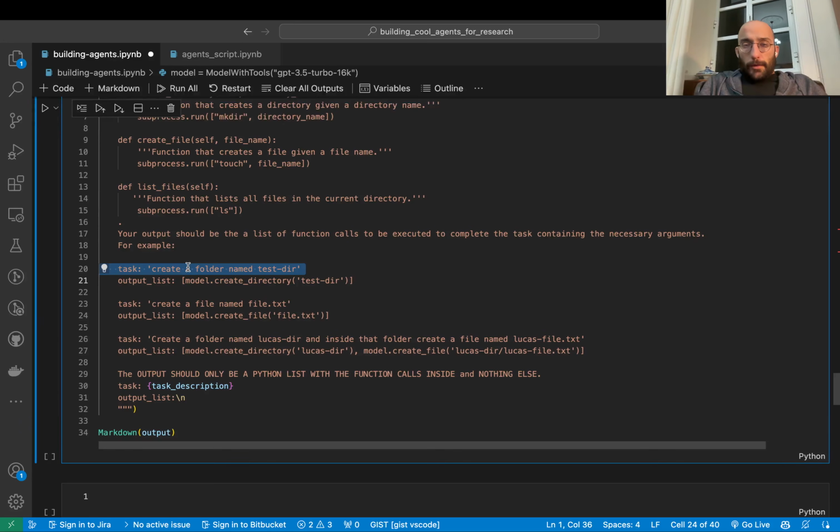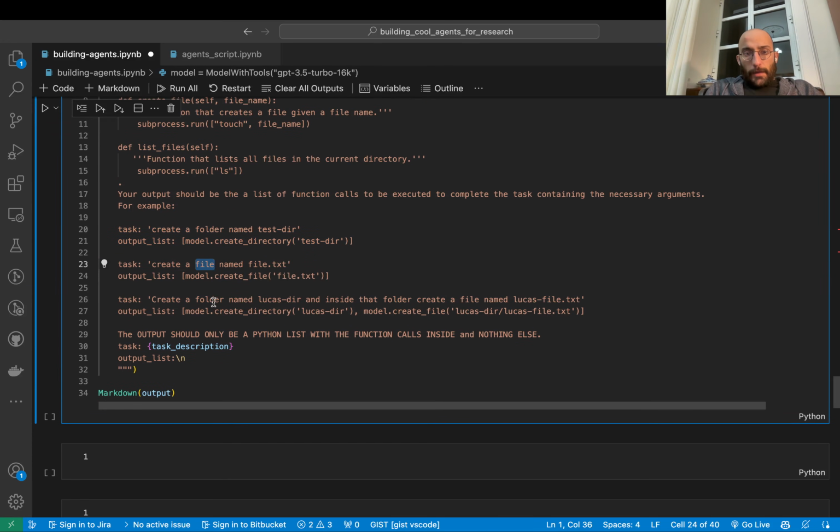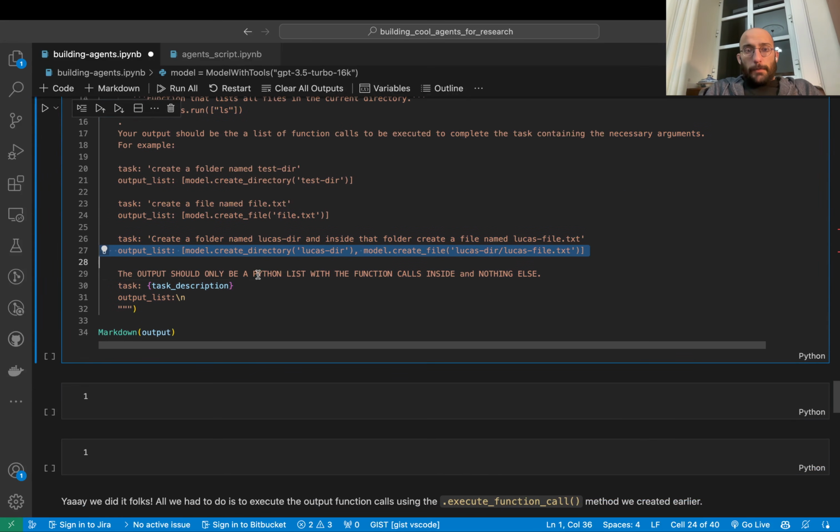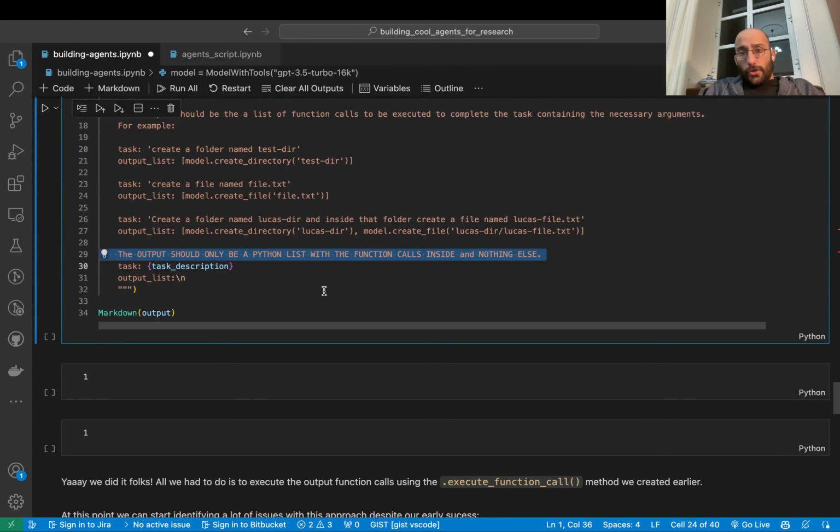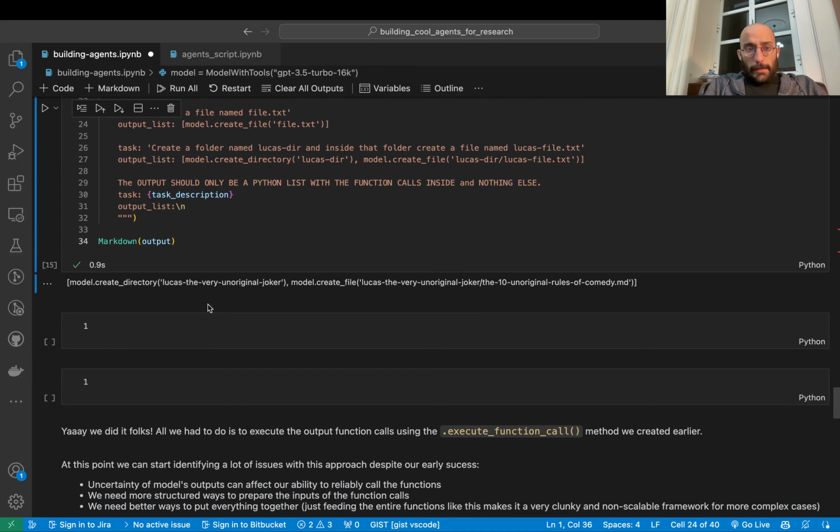And then I do a little bit of few shot learning. So I give it a few examples. So create a folder and create a file. And then I give an example with multiple calls. So I say create a folder, and then inside the folder, create a file. And then there we go. These are the outputs, right? So the output should only be a Python list with function calls inside and nothing else. So the task is this, and then the output is this. And then I call this, and there we go.